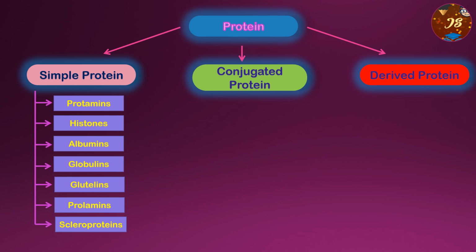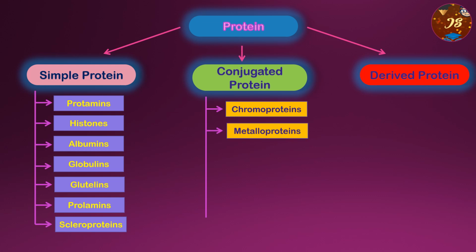So protamine, histone, albumin, globulin, glutelin, prolamine and scleroproteins are the classification of the simple protein. Now we will go for the conjugated protein. The first one is chromoprotein. Now this chromoprotein, for example, hemoprotein such as cytochrome and hemoglobin contains the chromoprotein.